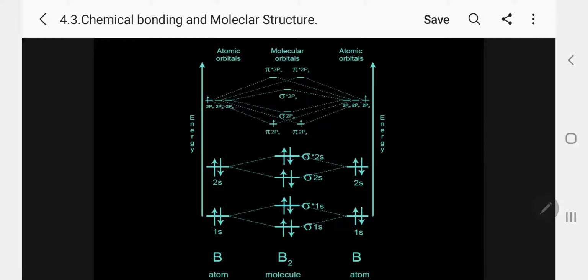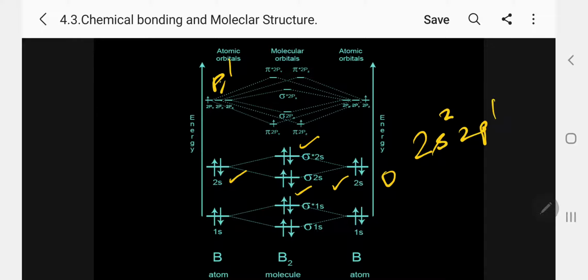Kindly follow. What will happen now? Boron is 2s2, 2p1. The 2s has 2 electrons here and 2 electrons in the other, so in total 4 electrons: bonding 2, antibonding 2, and the net effect is 0. So what do we have to think of? Only the p orbitals remain. One electron here in px, p1, and another 1 electron here.